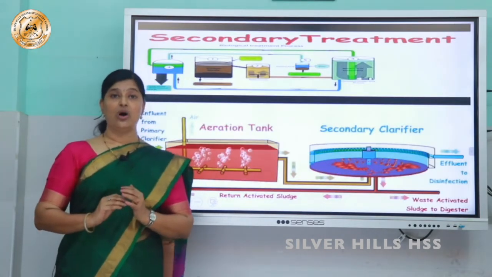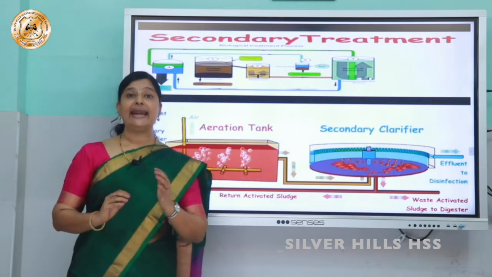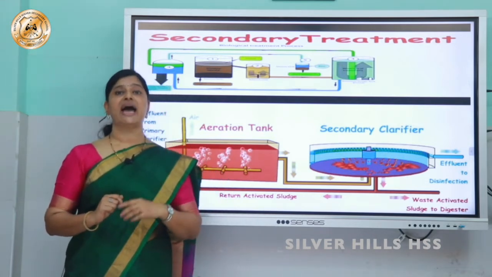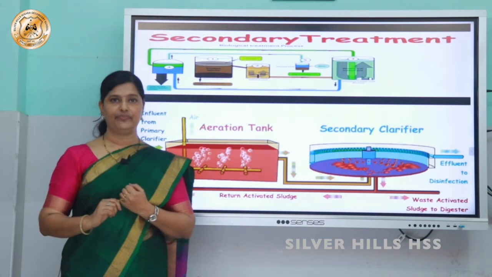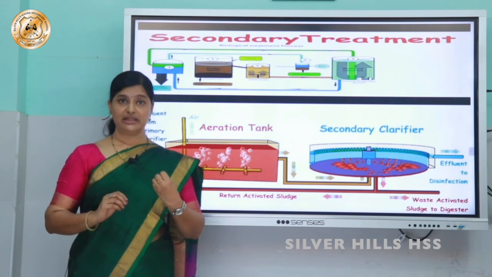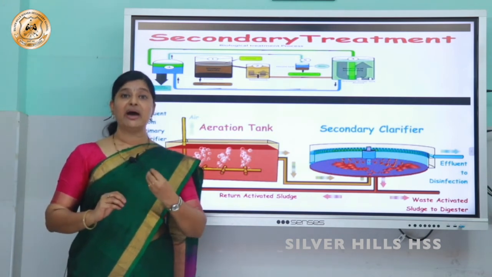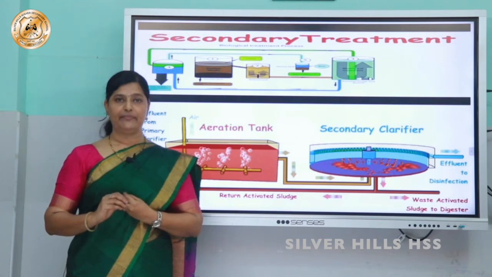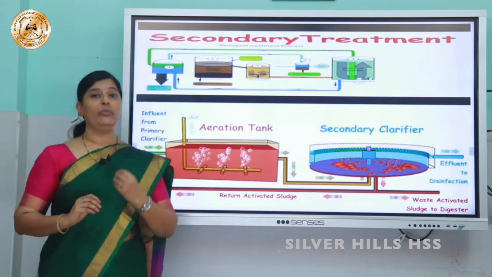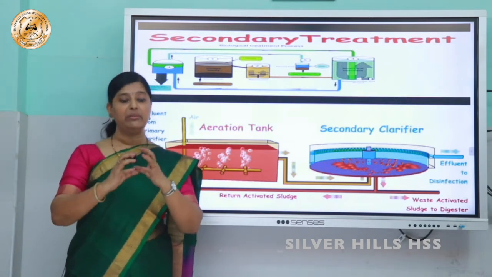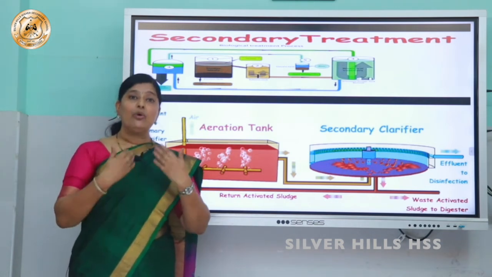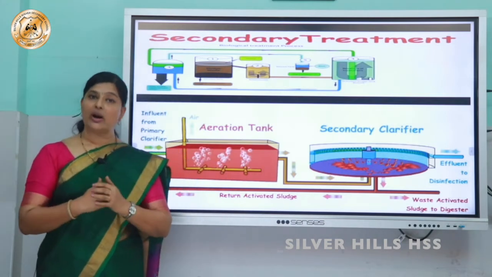Secondary treatment involves the effluent being taken to an aeration tank. Why is it called an aeration tank? Here oxygen is pumped into it and the water is continuously agitated. Right? So what happens? Aerobic bacteria will start growing on it and they'll consume the organic matter that is present in the sewage water. So they'll form a flock. What do you mean by flock? The aerobic bacteria along with the fungal elements will form a mesh in the aeration tank, and the aerobic bacteria will consume the organic matter.